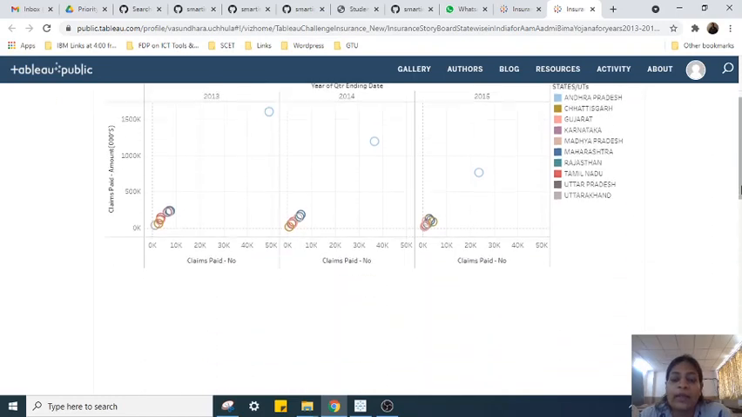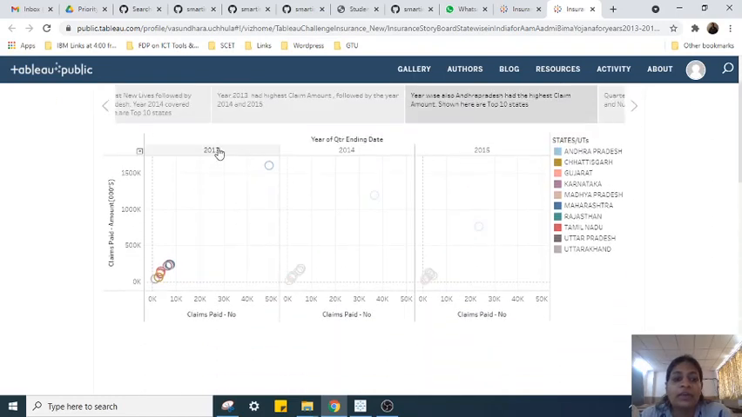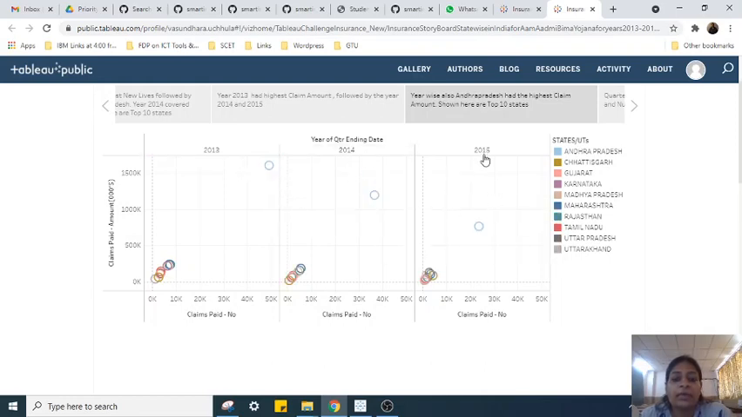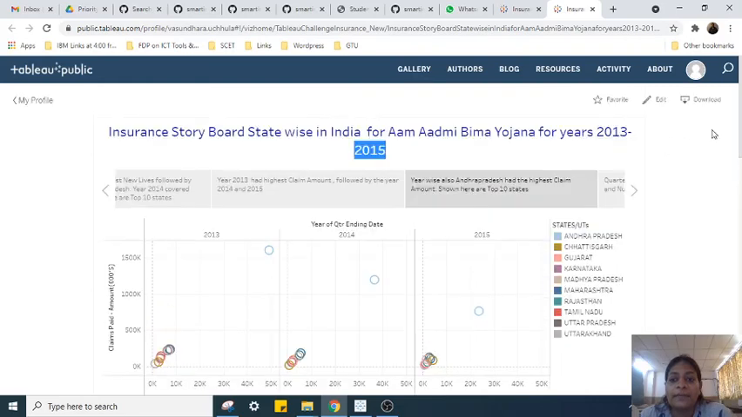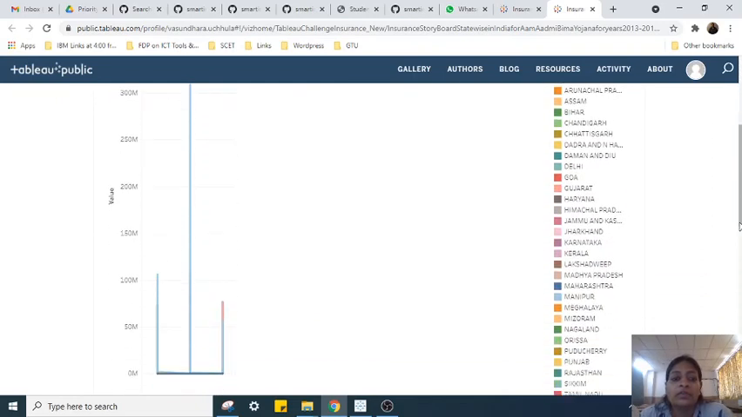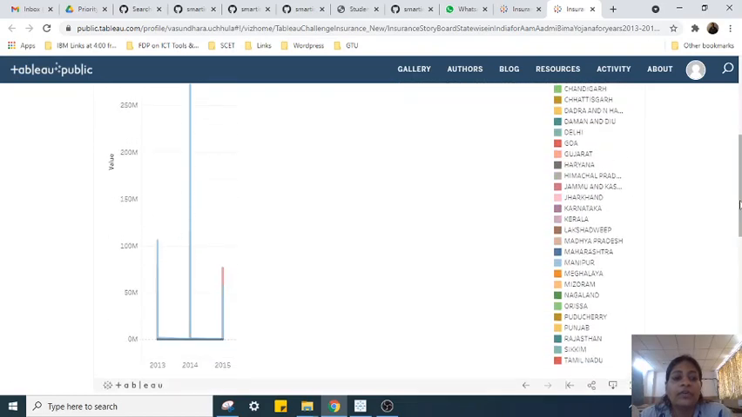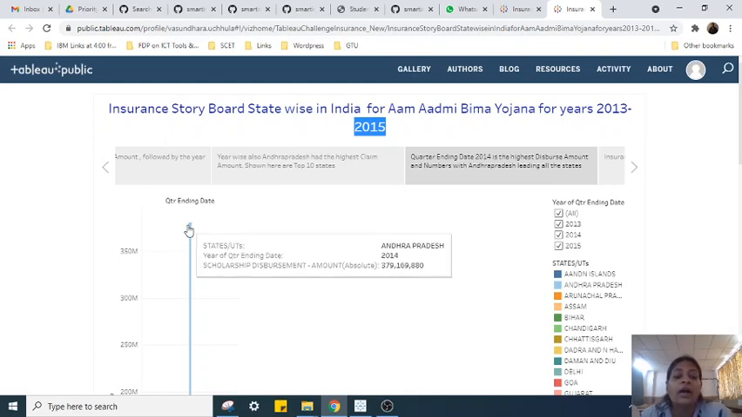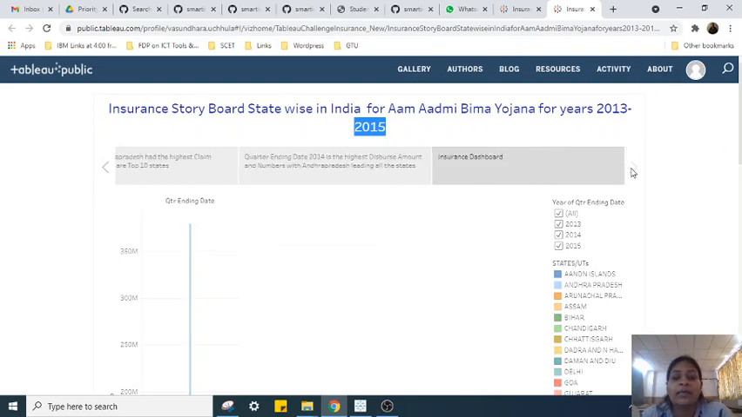Year-wise also, Andhra Pradesh had the highest claim amount. Shown here are the top 10 states. Year-wise, if you see 2013, we still have Andhra Pradesh over here. 14 also Andhra Pradesh, 15 also Andhra Pradesh. Then we have the quarter ending date 2014 as the highest disbursed amount and numbers, with Andhra Pradesh leading all the states. So year-wise, 2014 is the highest for disbursement amount, not for the claims. 2014 is the highest year, with Andhra Pradesh again leading the way.